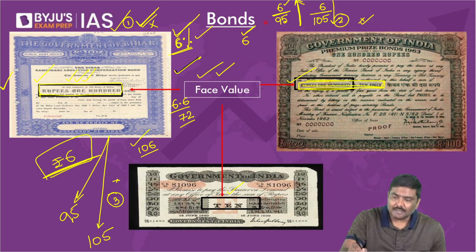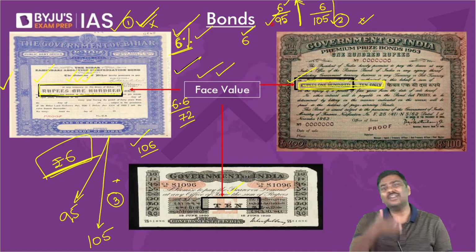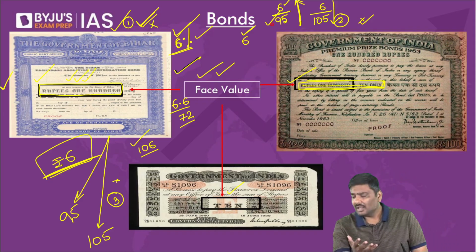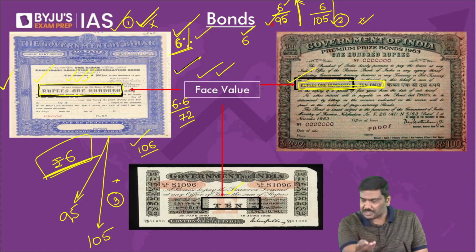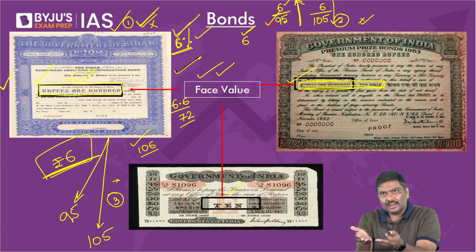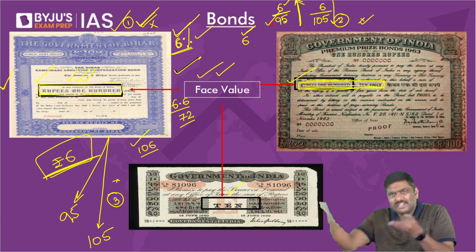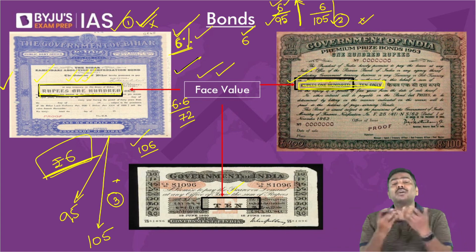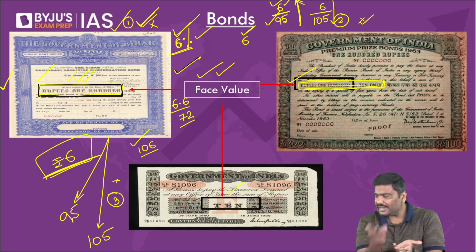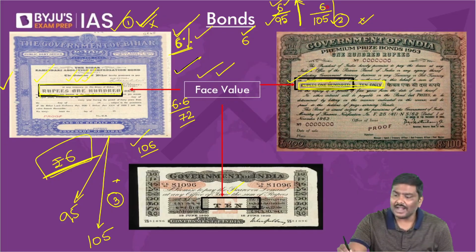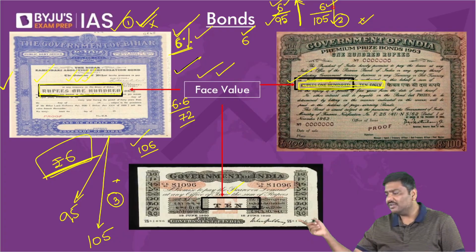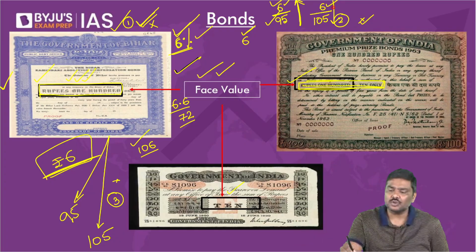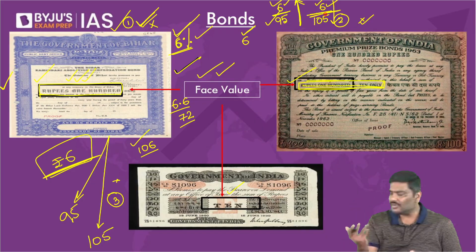Yield rate is how much is your percentage returns on your investment. If you purchase a bond at 95 rupees, can I say your investment is 95 rupees? Yes or no? Let me know. If you purchase a bond at 95, your investment is 95, and after 1 year you will get 6 rupees. So how much is your percentage returns? 6 upon 95 rupees. And if you purchase a bond at 105, basically your investment is 105. After 1 year, you will get 6 rupees. That is 6 upon 105.